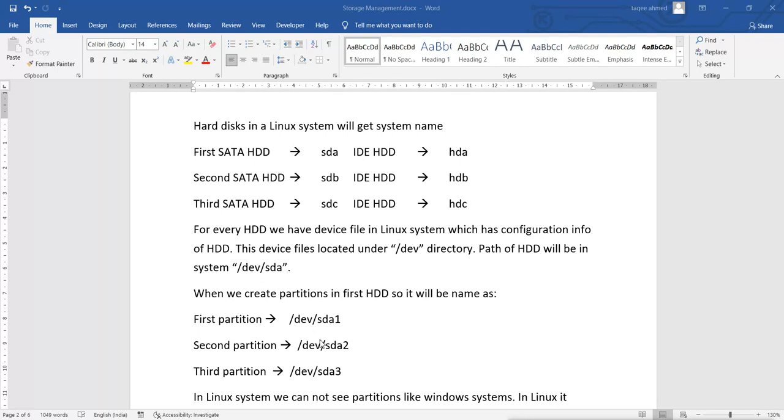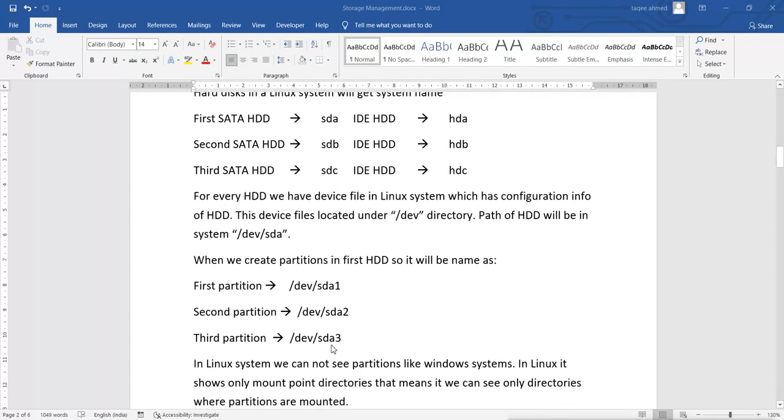And when we create partitions on that hard disk, like the first hard disk sda, they will be named sda1, sda2, sda3. Device files will also be created for the partition information in the dev directory. These device files consist of the information about those partitions, and they are also created under the dev directory.